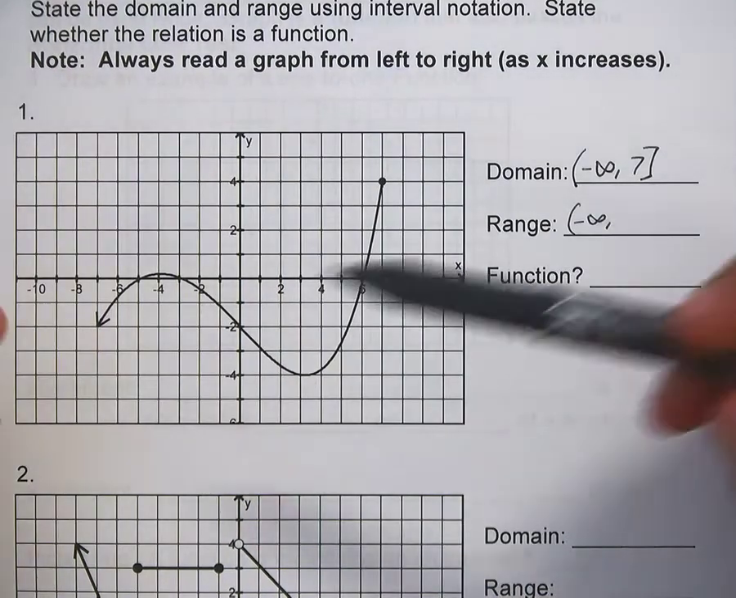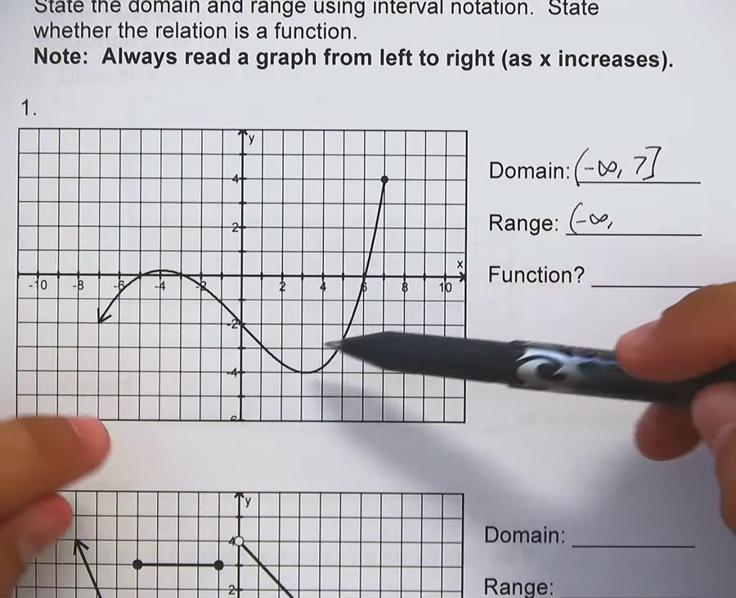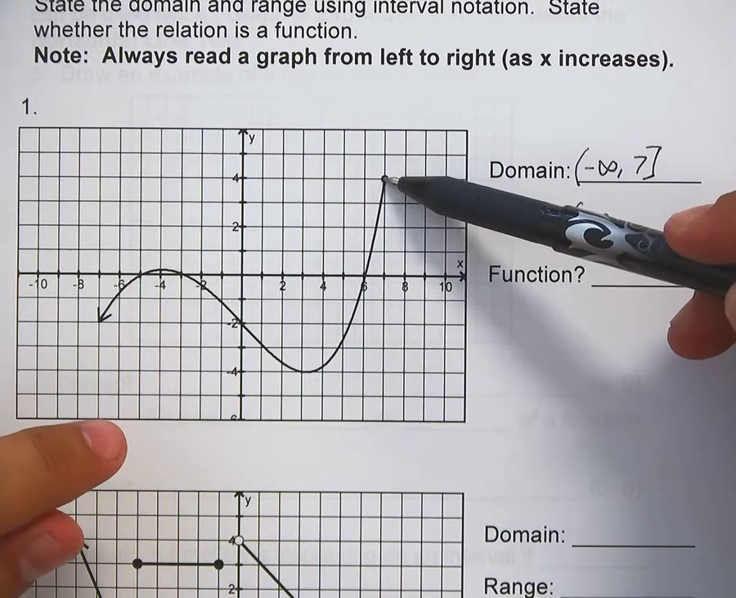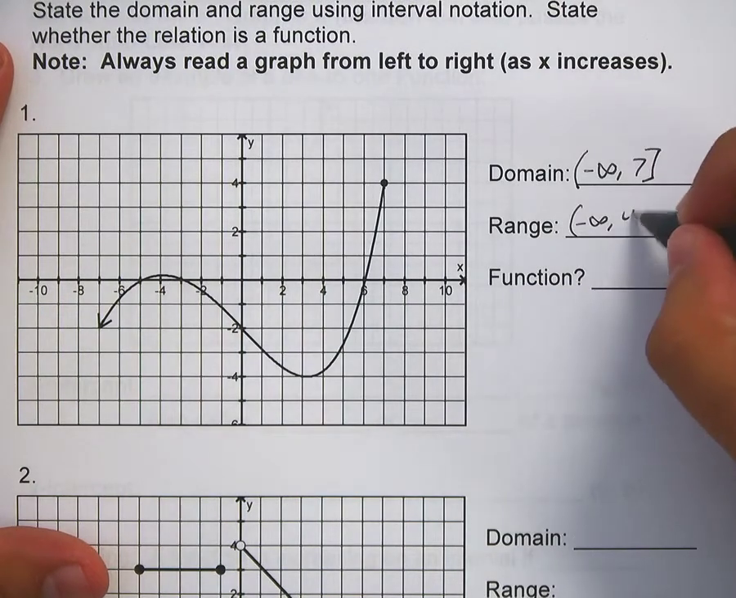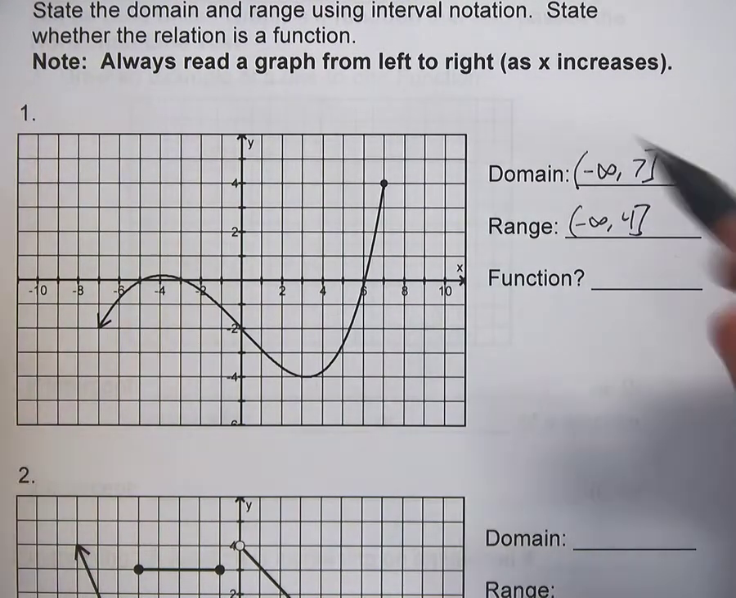What's the highest it goes? Now, highest is a different story. It definitely has a highest point right here. This does not go up forever. It stops right here at 4. And it does touch it because it's a solid dot here.